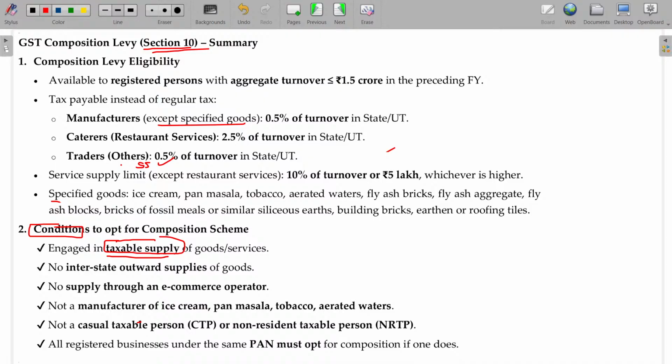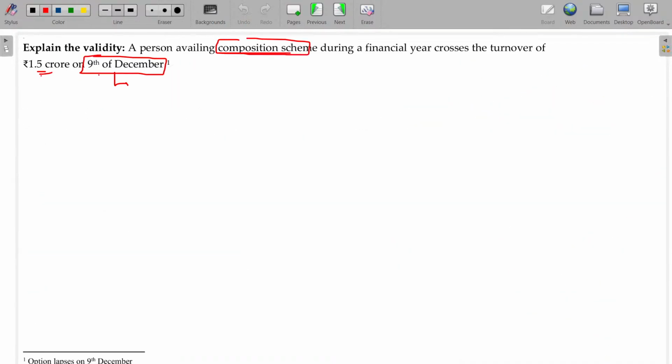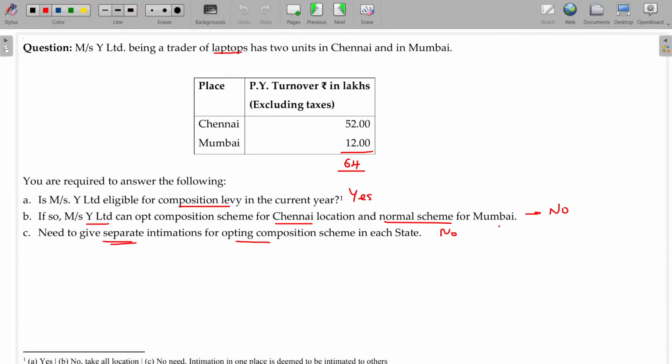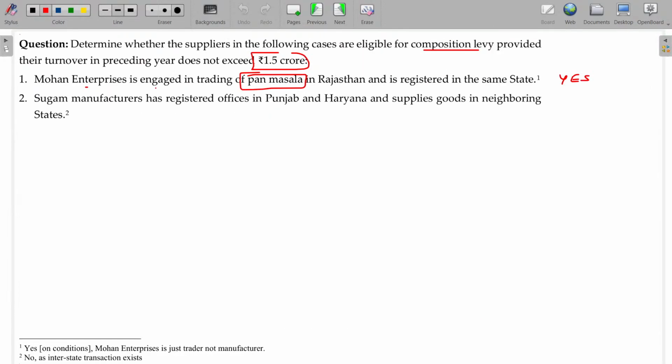Okay, clear? Very interesting question, right? Small points. So in this case, yes, because he is the trader, not the manufacturer. Sugam manufacturer has a registered office in Punjab and Haryana and supplies goods in neighboring states. If you are involved in interstate trade, if you are selling to another state, automatically you will not be eligible for composition levy.